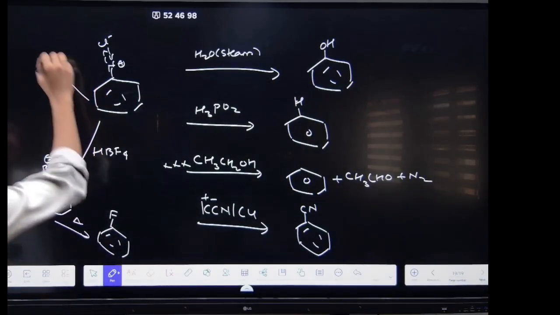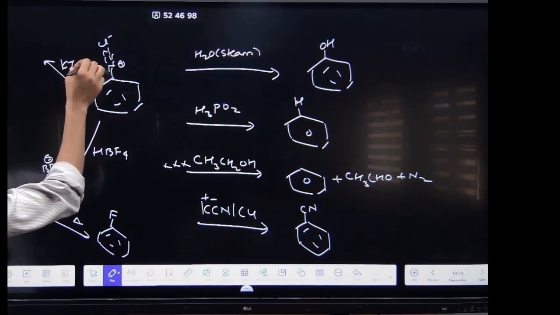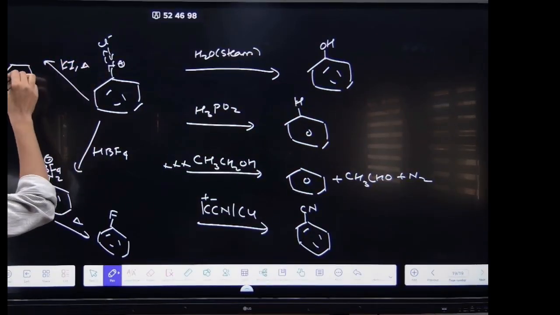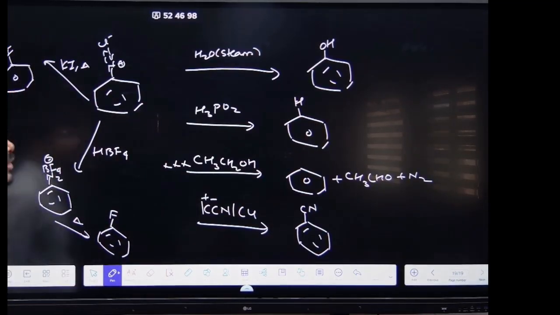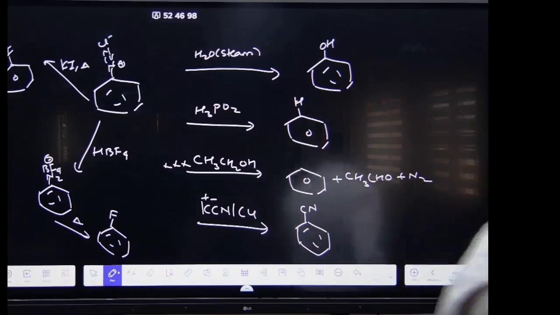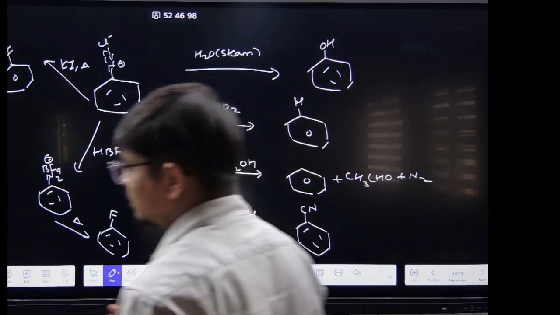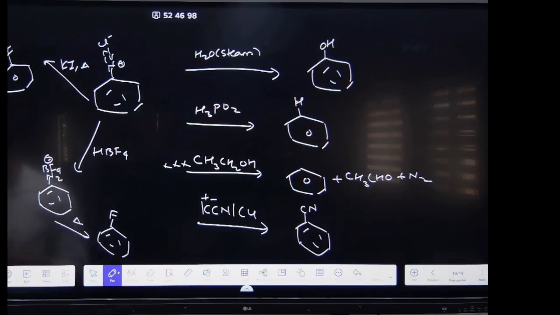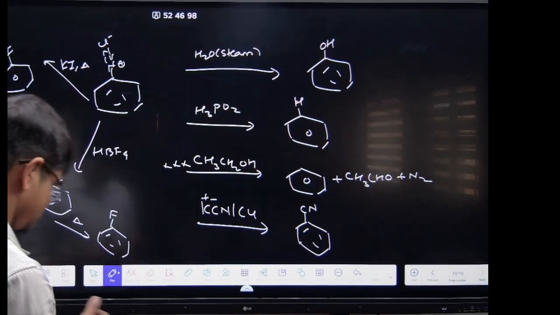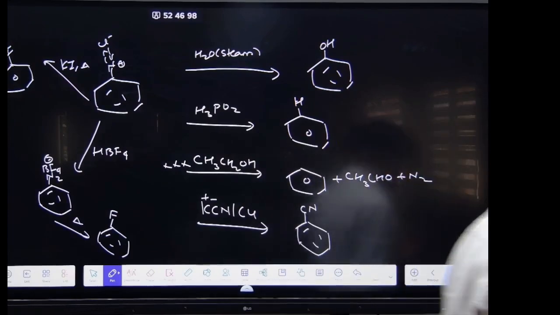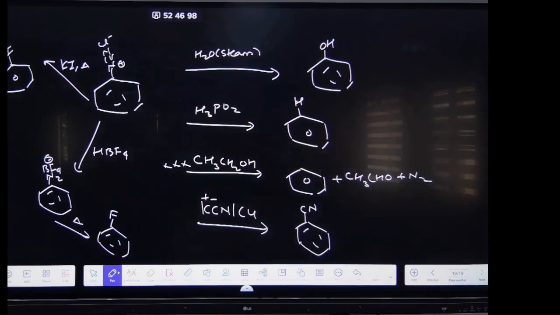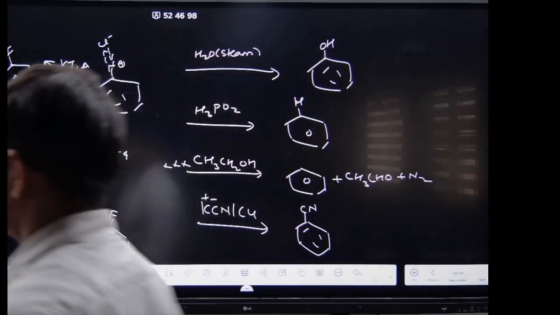Similarly, if you are using KI and heat, it will form iodobenzene. We have seen the Sandmeyer and Gattermann reactions; the Sandmeyer reaction will also come in this, and then the Gattermann reaction. Now see here, KI with heat will give you this.